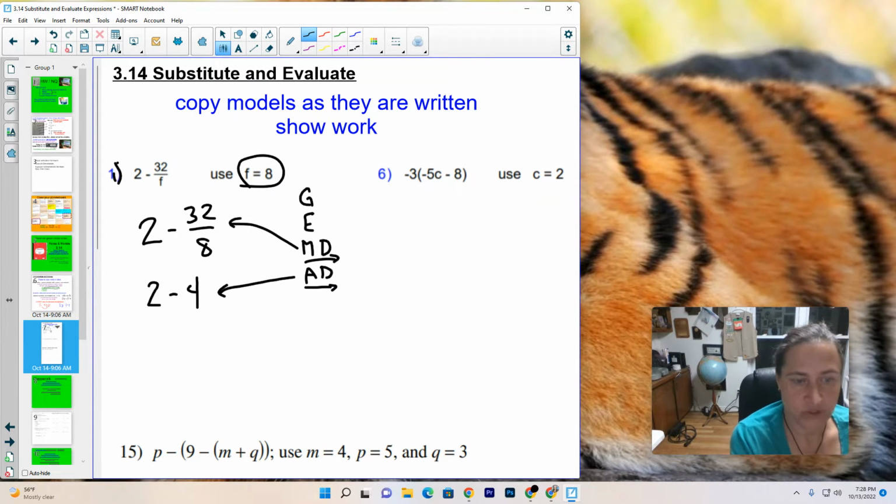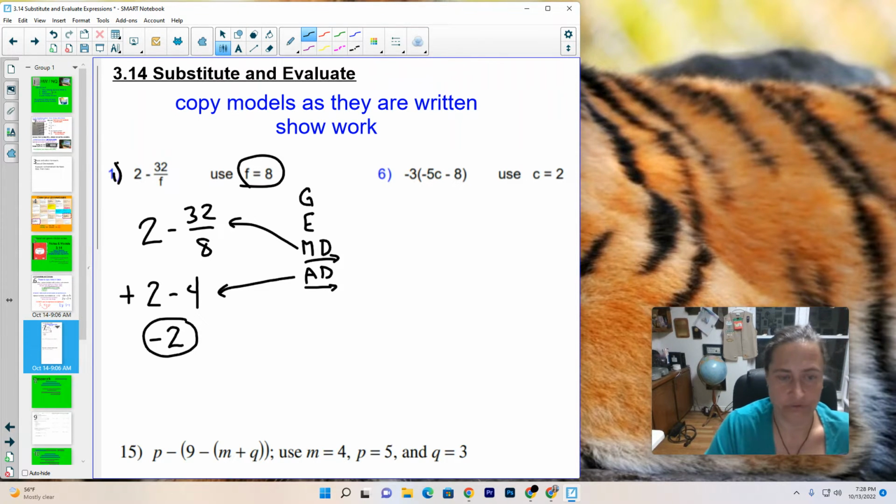So our addition and subtraction, 2 minus 4. So this is a positive 2. 2 good guys, 4 bad guys. That is going to leave us with a negative 2. And that is my answer to the first one. Okay. Sorry about these numbers being weird.